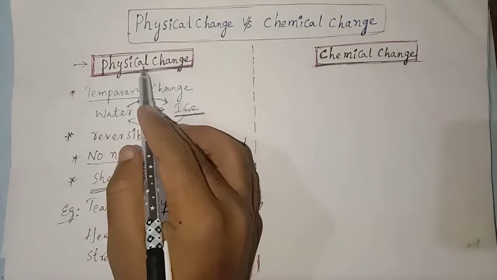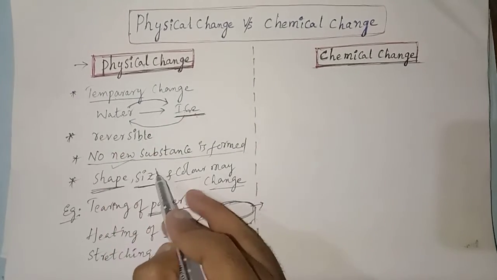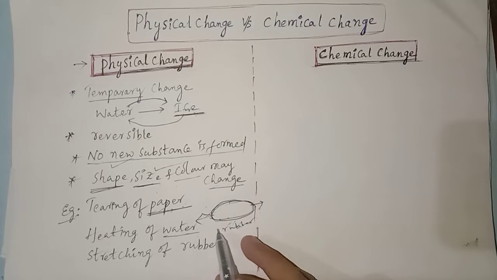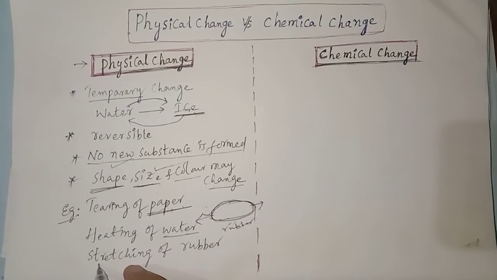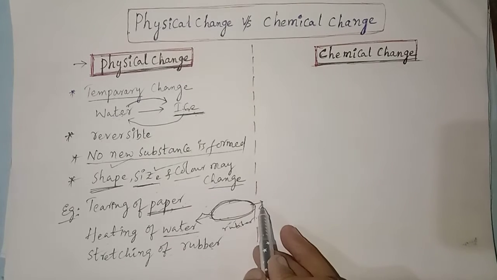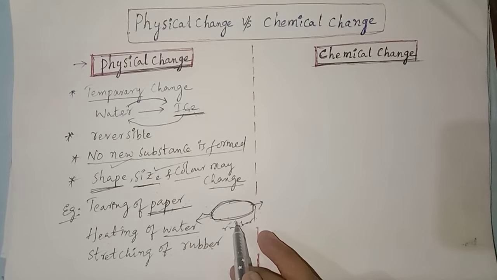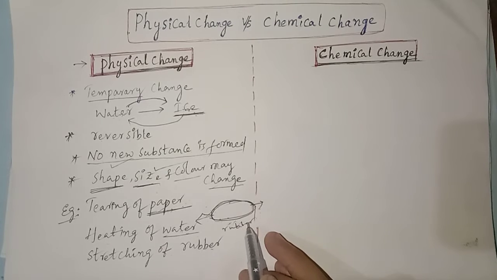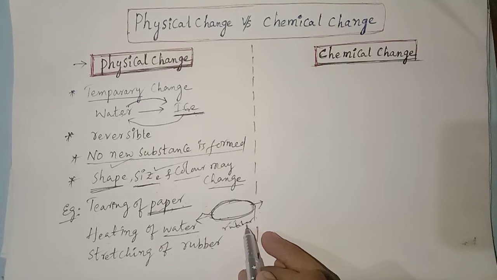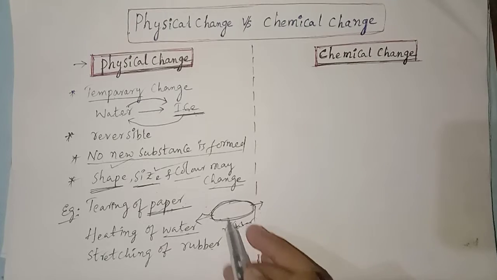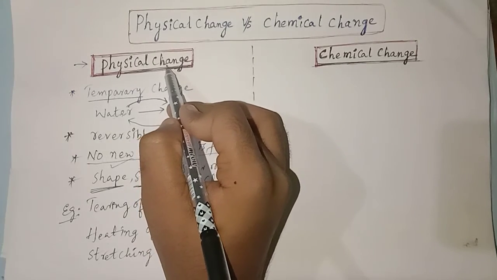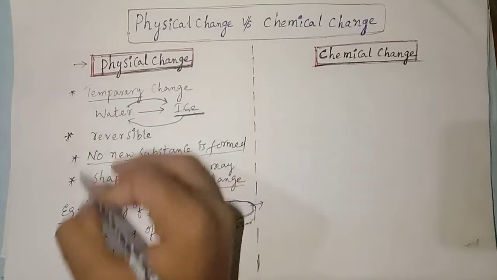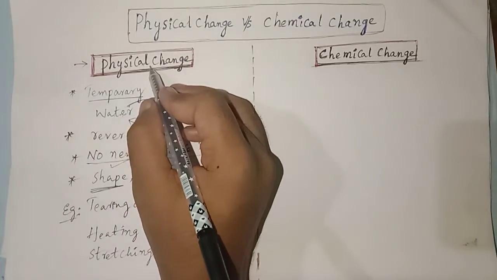So in a physical change, shape and size change. When we stretch the rubber at two ends, the shape and size of the rubber change, and it comes under which change? Physical change. So this is overall about physical change.